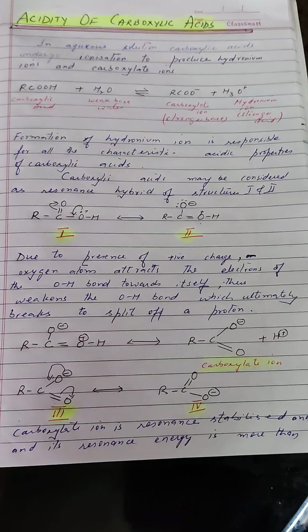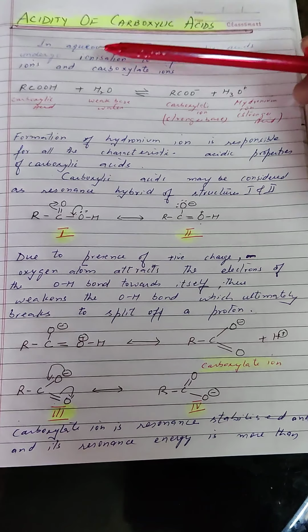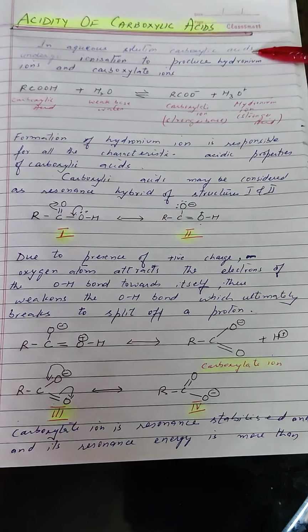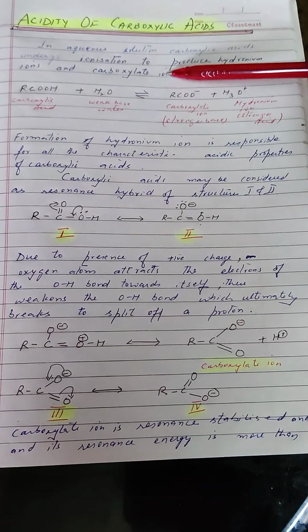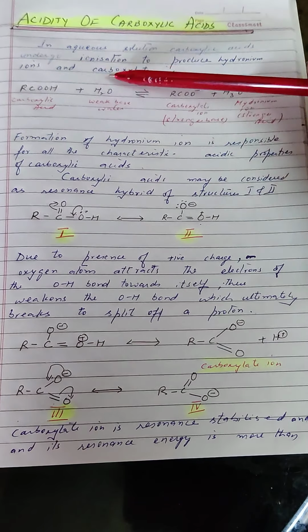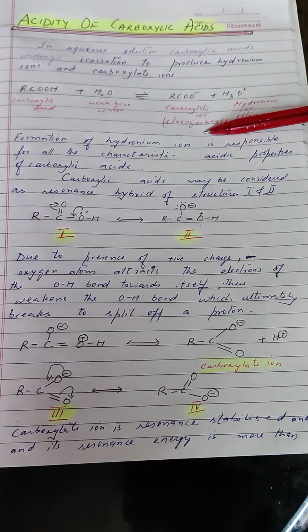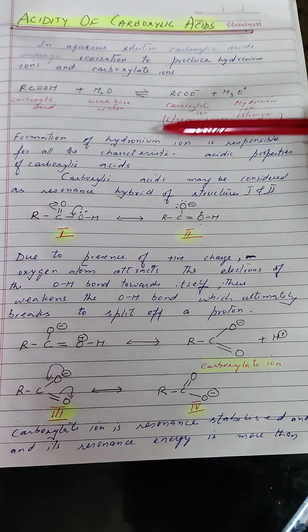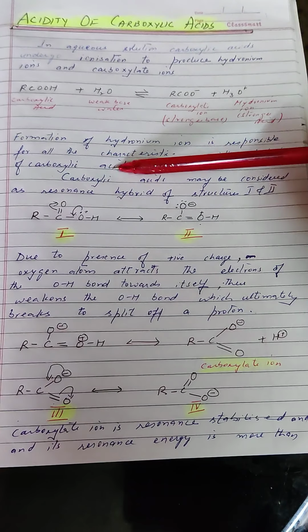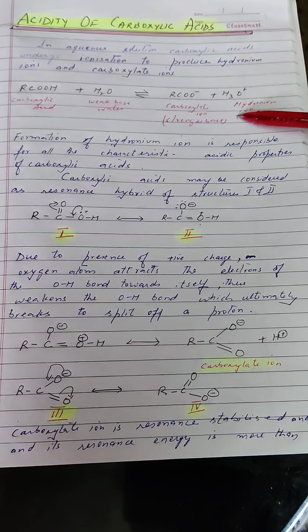Now, after the physical properties, let us discuss the acidic nature or acidity of carboxylic acids. In aqueous solution, carboxylic acids undergo ionization to produce hydronium ions and carboxylate ion. Here you can see that carboxylic acid in aqueous solution results in the formation of carboxylate ion, which is considered to be a strong base, and hydronium ion, which is known to be a stronger acid. Formation of this hydronium ion is responsible for all the characteristic acidic properties of the carboxylic acid.